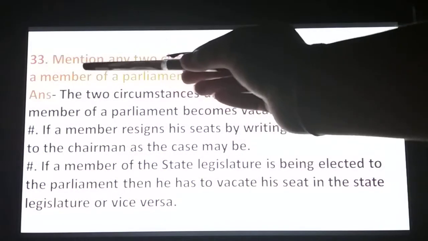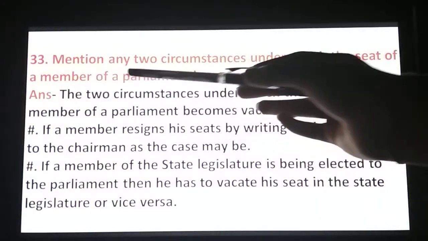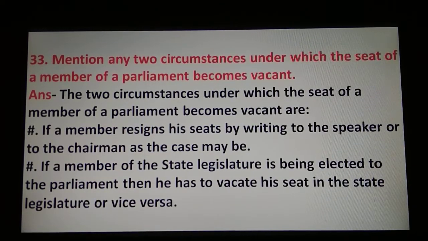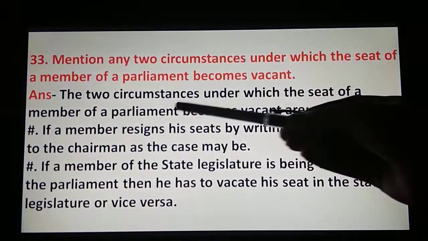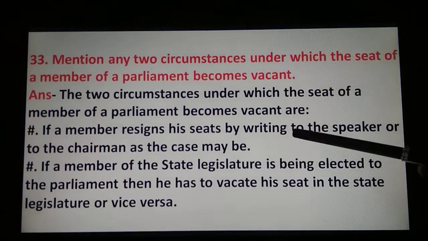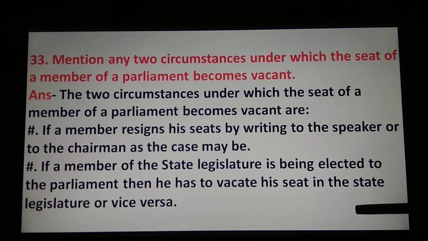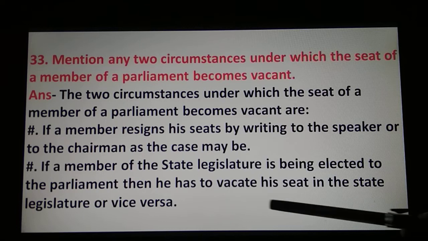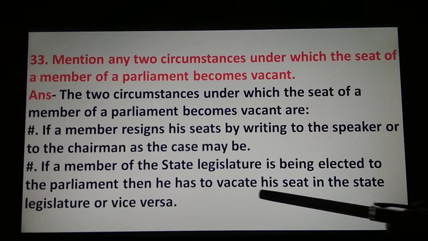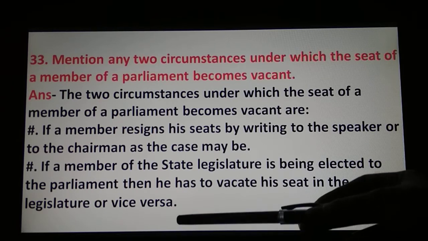Then 33rd question is, mention any two circumstances under which the seat of a member of parliament becomes vacant. So, answer is, the two circumstances under which the seat of a member of parliament becomes vacant are, first, if a member resigns his seat by writing to the speaker or to the chairman as the case may be. Second, if a member of the state legislature is elected to the parliament, then he has to vacate his seat in the state legislature, or vice versa.